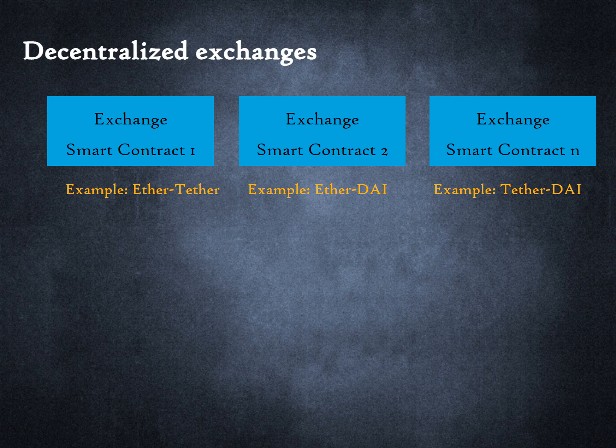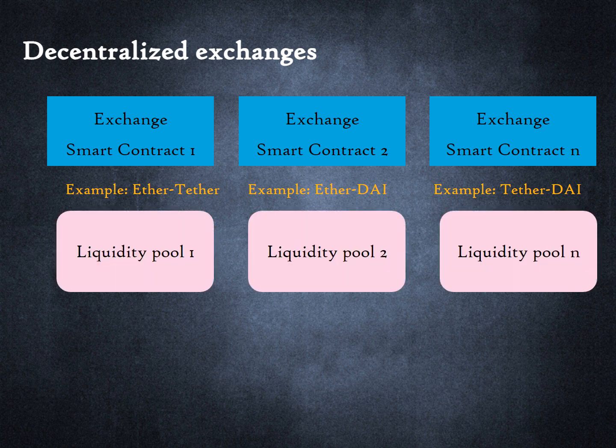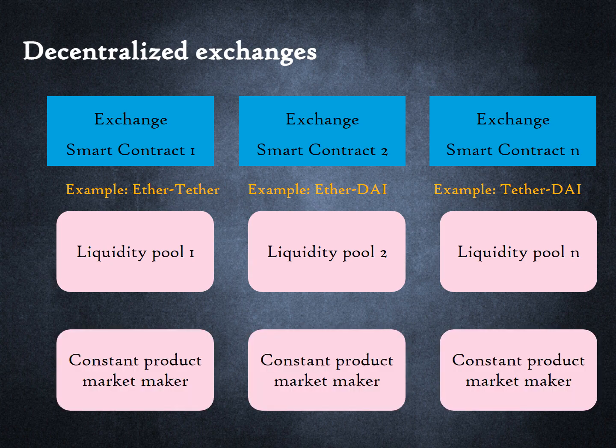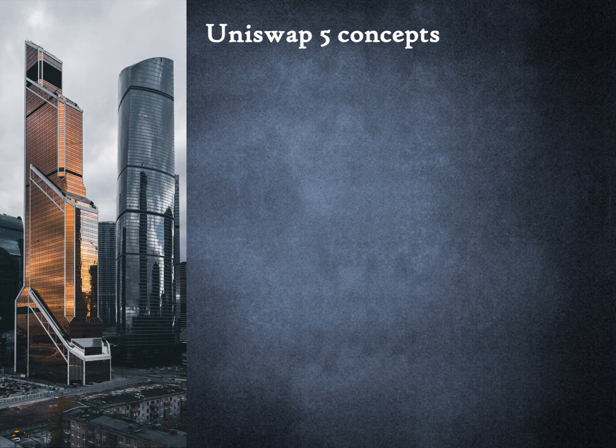Each of these exchange contracts consists of two elements. First, a liquidity pool comprising an inventory of token pairs, contributed by liquidity providers or LPs. Second, an algorithm to determine prices. In the case of Uniswap, it is the constant product market maker. So far, our understanding of Uniswap is incomplete because of many simplifying assumptions we made.